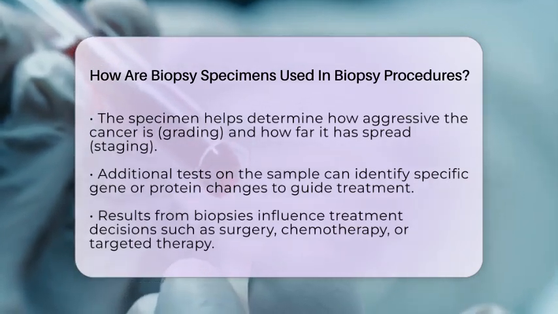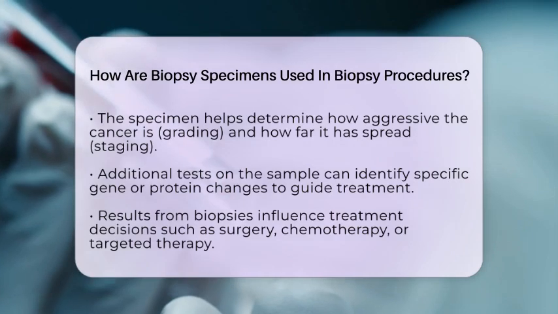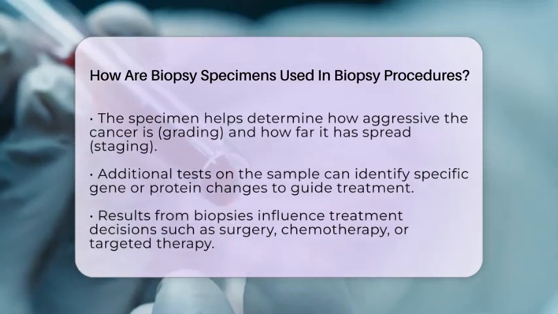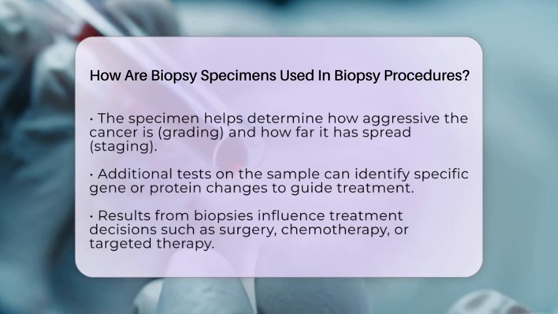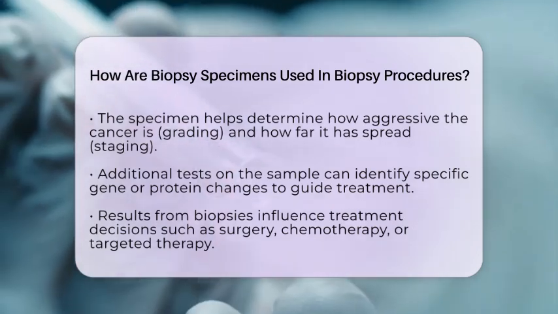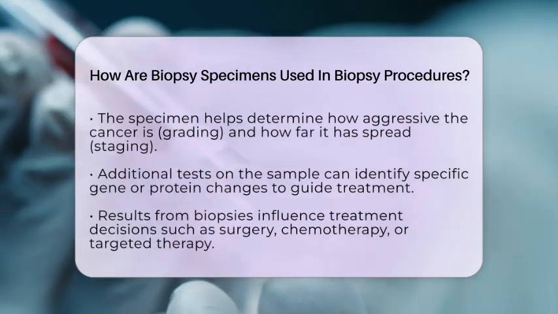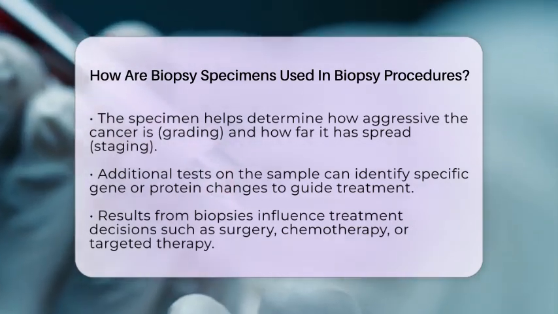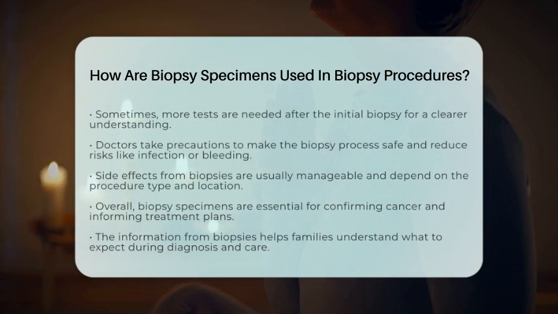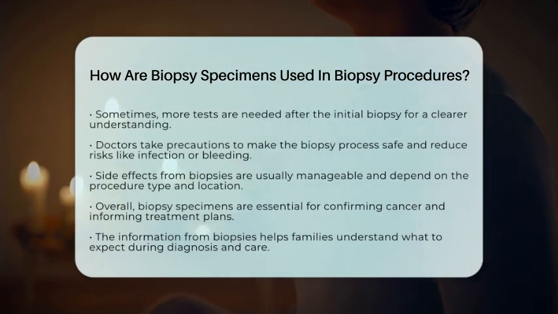For families and caregivers, understanding how biopsy specimens are used is important because the results guide the next steps. The biopsy results help decide if surgery, chemotherapy, radiation, or targeted therapies are needed. Sometimes, more tests are needed after the initial biopsy to get a clearer picture of the cancer.